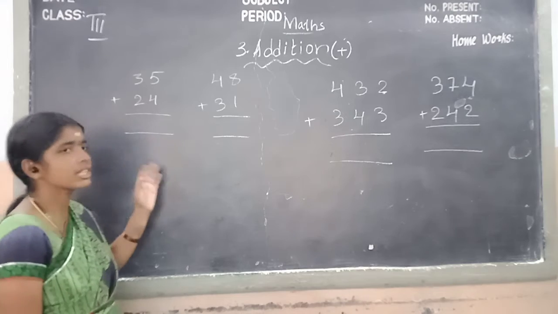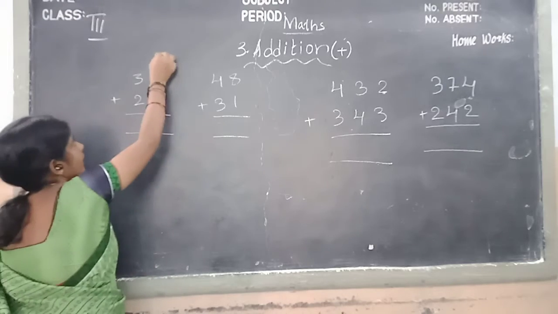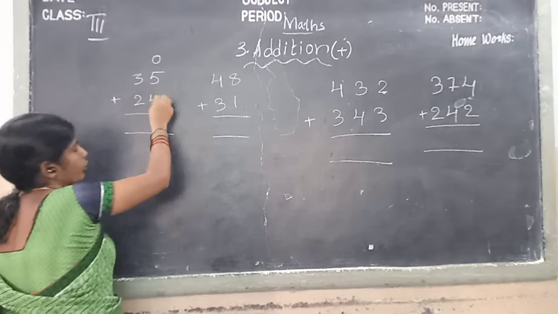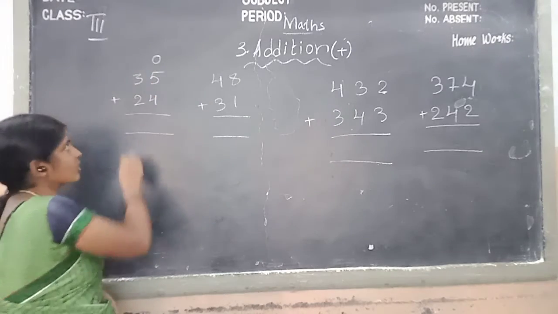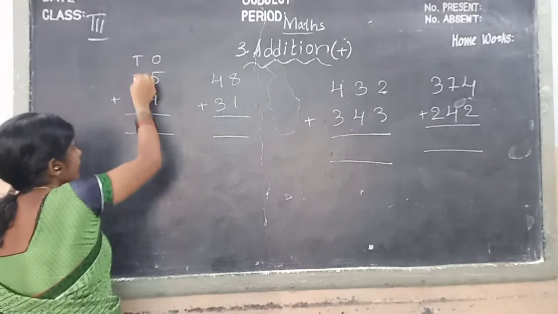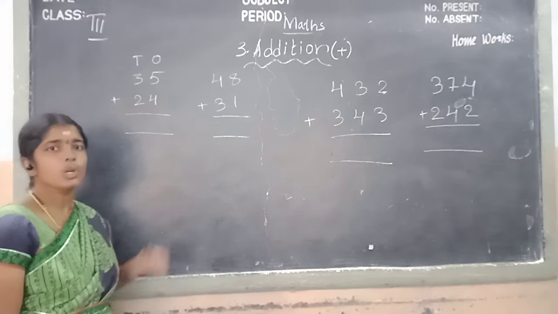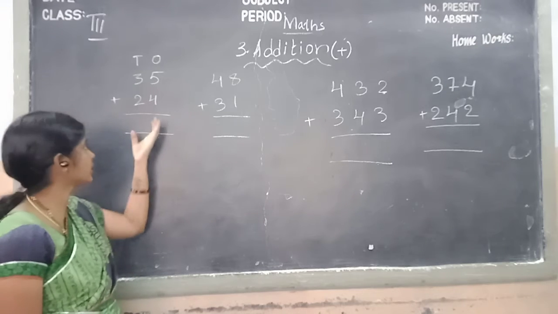In ones place, which numbers do we have children? Tell me. 5, 4. In tens place, which numbers do we have children? 3, 2. Okay children, now we add this sum.